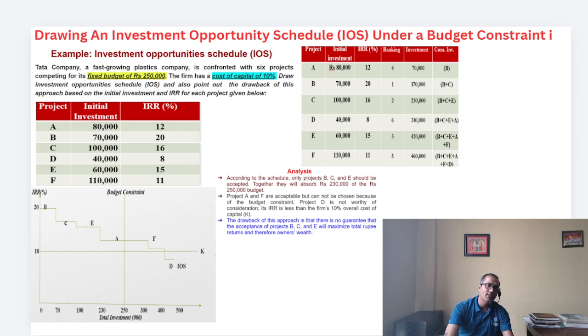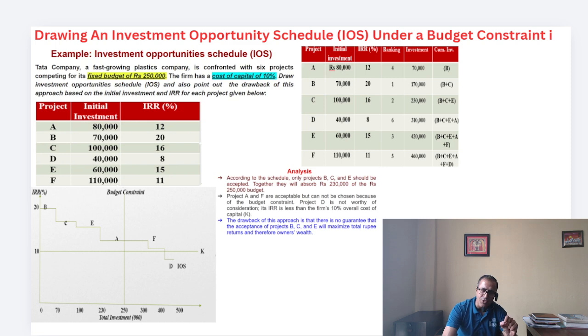So look at this case, friends. Let's say the Tata company, a fast growing plastic company, has 6 projects, and we have a fixed budget of 2,50,000. This is just an assumption. The cost of capital is 10%.